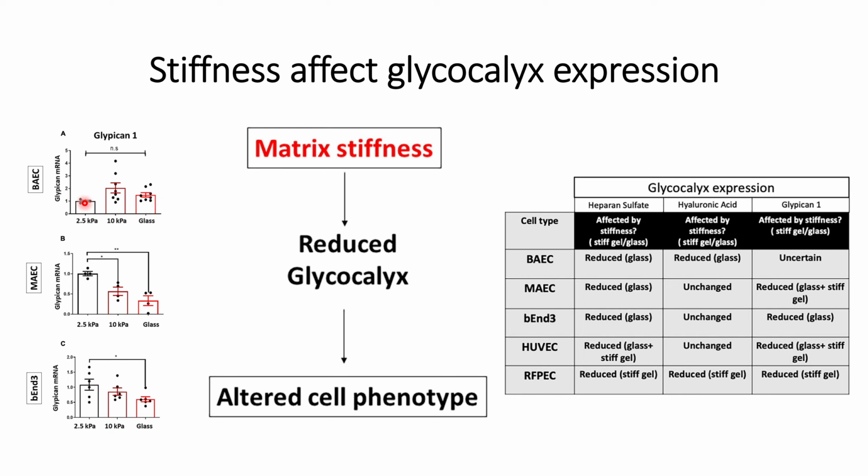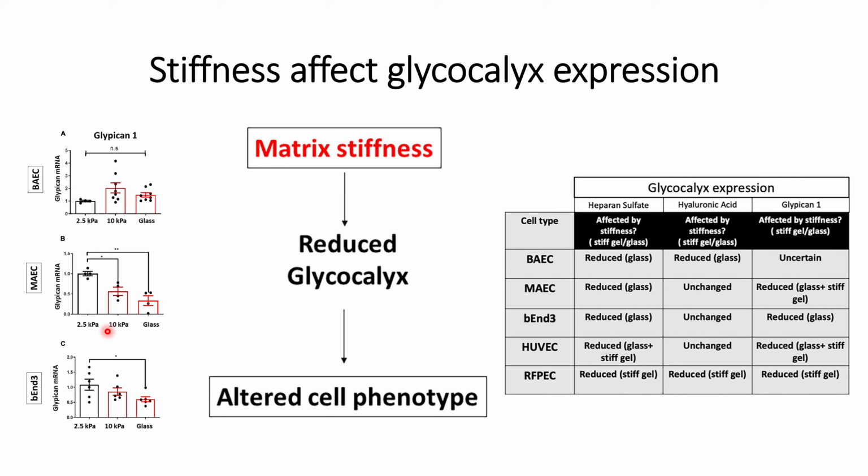Not high, it's statistically non-significant. It looks like high, however when they did the statistical analysis, they saw that the increase is not statistically significant for these BAEC endothelial cells. But for the MAEC endothelial cells, the glycosylation mRNA goes down significantly compared to the 2.5 kilopascals in the glass and also in the 10 kilopascals hydrogel.